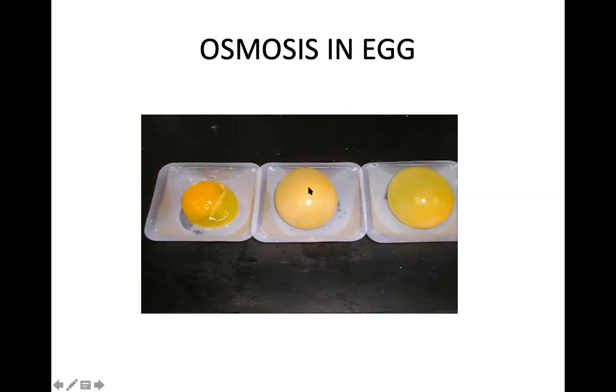What will happen? See, this one in sugar water or salty water has shrunk. And this has bulged. And this has remained the same. If it is kept in normal water, in an isotonic solution, it will remain as it is. So this egg is kept in a hypertonic solution. This is kept in a hypotonic solution. And this is kept in an isotonic solution.